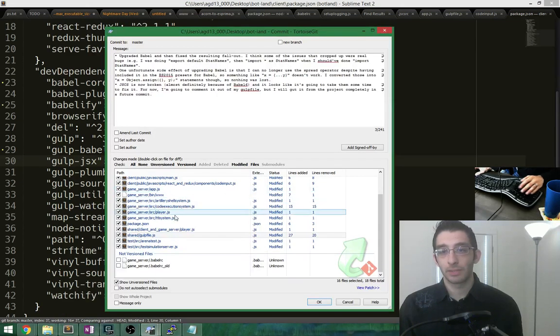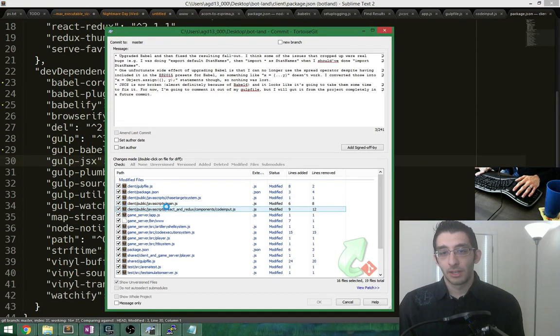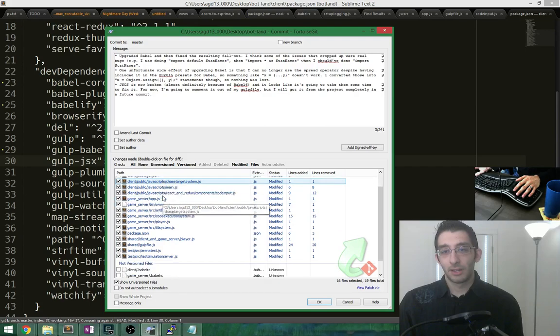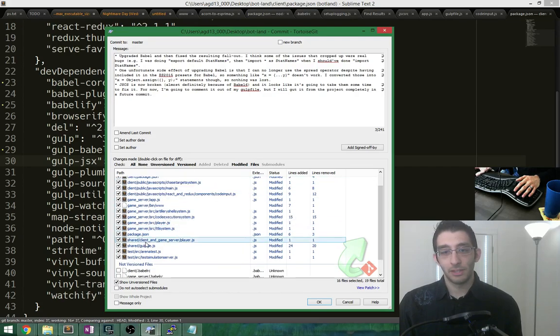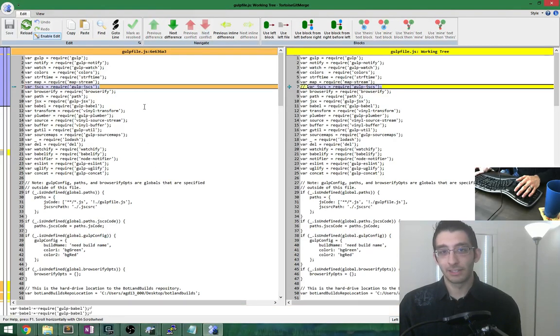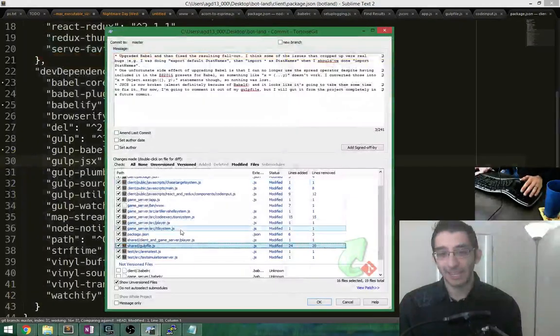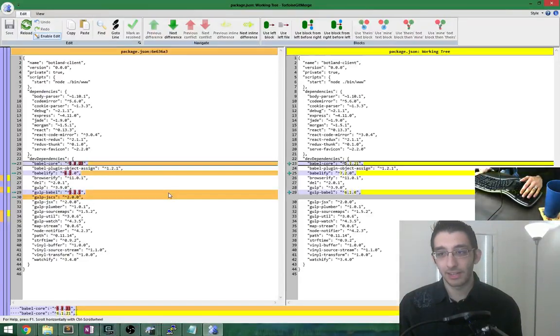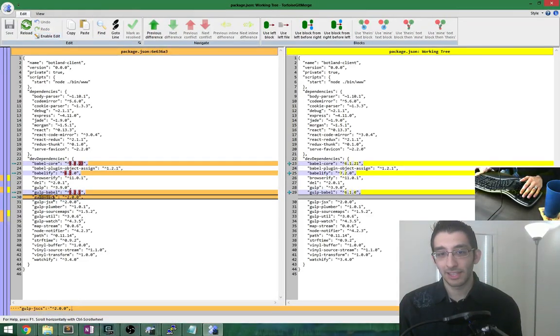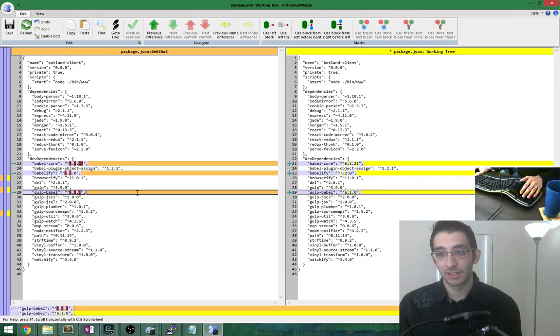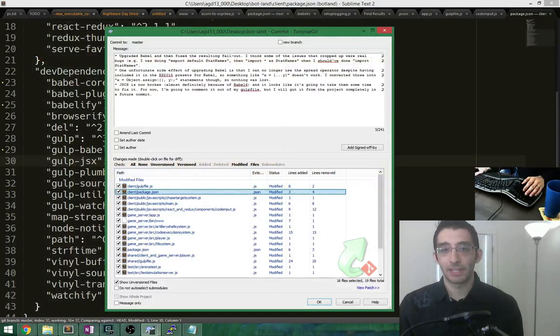Oh, I screwed something else up. It never ends. It just never ends. It's the package JSON for the client here. This line in particular. There. There, we fixed that. Okay.